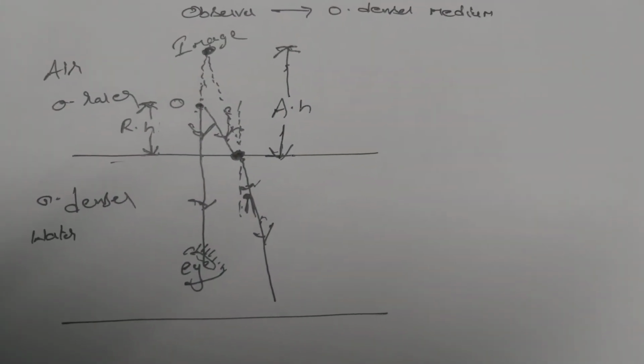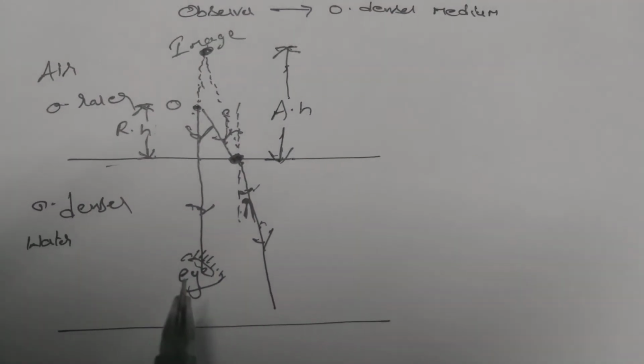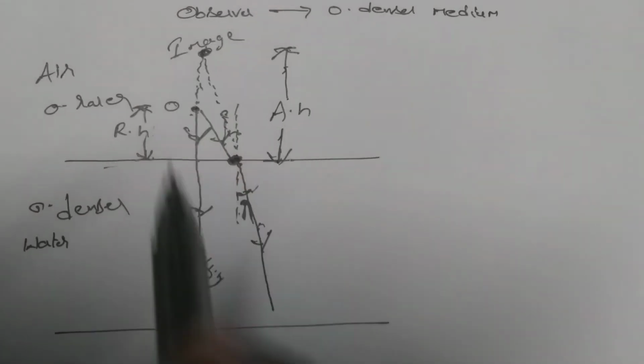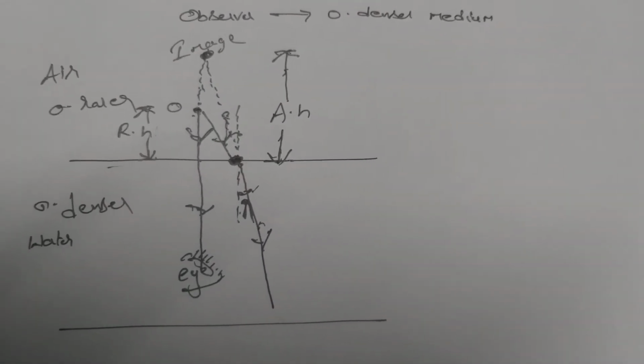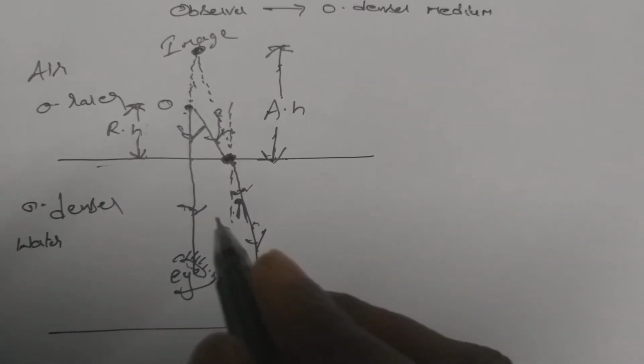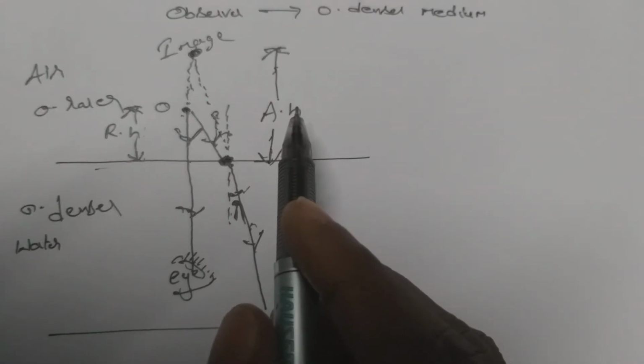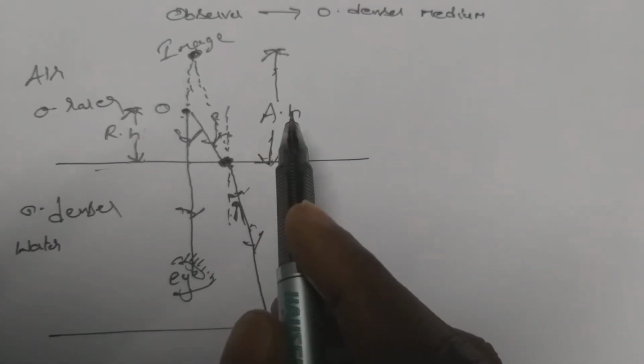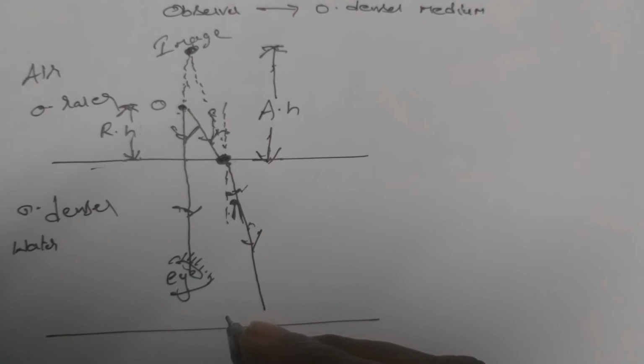This is the apparent position of the object, or the final image as seen by the eye in the water for this object at that position. So this is the apparent height. So now let us find some mathematical expression for this apparent height by using our mathematical analysis and concept.